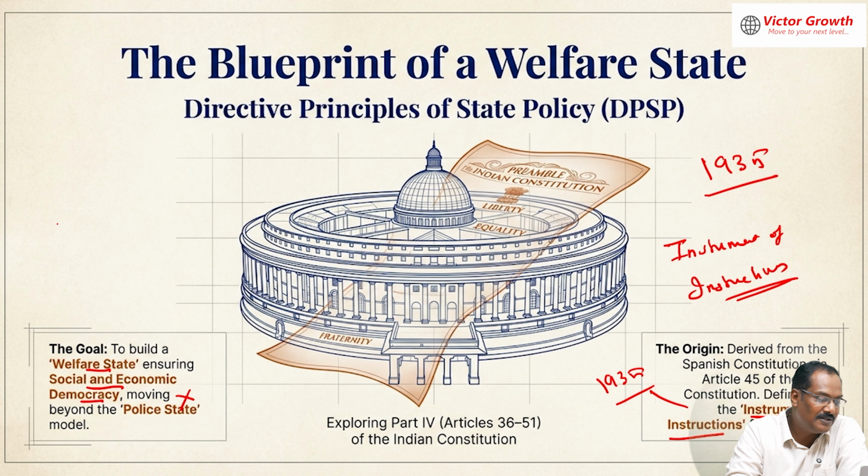For that matter, there are three important ways in which a state can be. One is a police state, the military rule, for example North Korea or Libya, where there are dictators. Police rule is very important there. They don't care about the people. That is the police state.